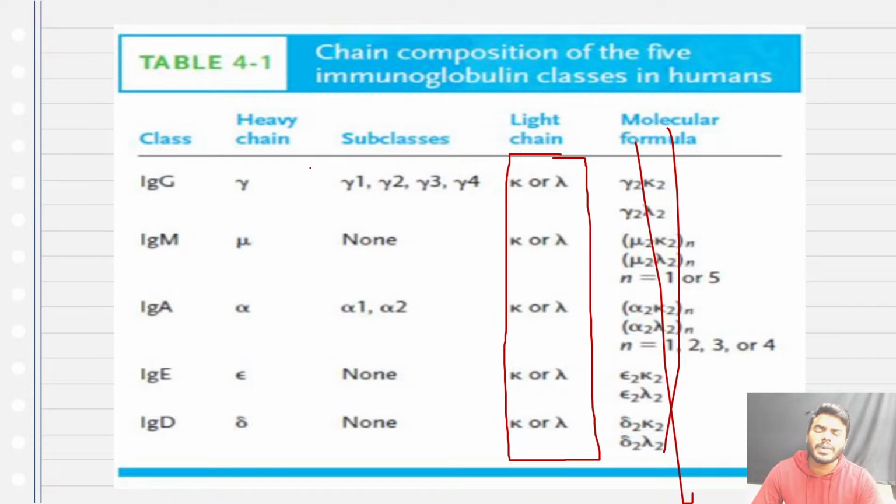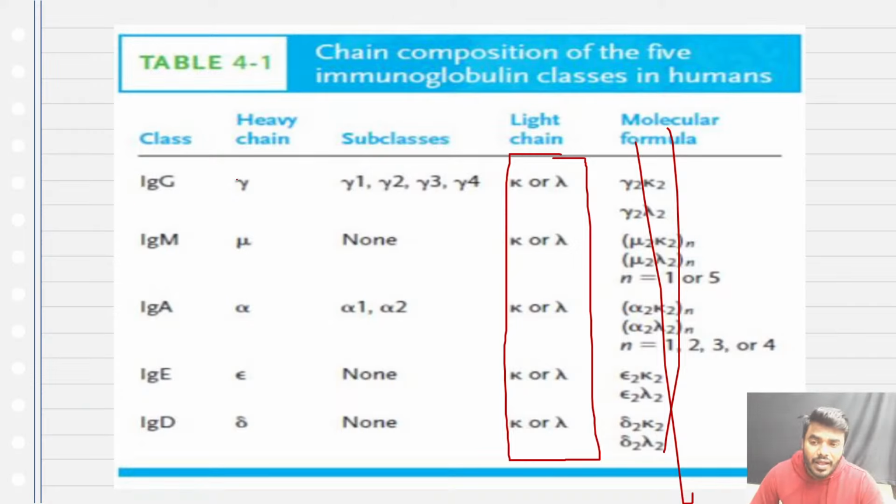What I want you to remember is especially their heavy chains. One antibody can be differentiated from another antibody with the help of the heavy chain only. Kindly do not get confused with this particular point. Friends, please don't get confused.